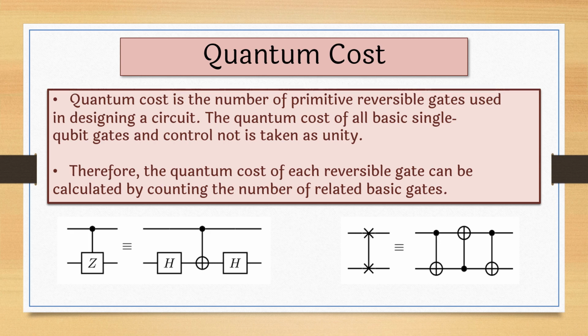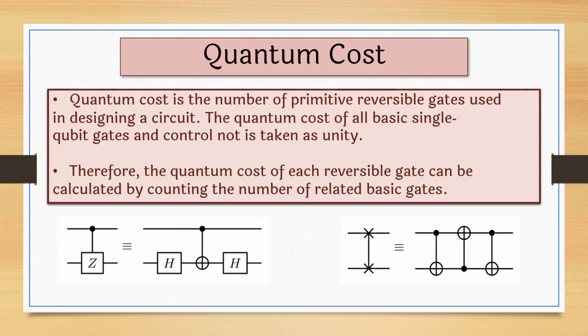Now in the beginning I talked about quantum cost. What is quantum cost? Quantum cost is the number of primitive reversible gates used in designing a circuit. Means suppose a single qubit gate like Hadamard, the NOT gate, the control NOT gate is also taken. They all have quantum cost equal to 1. And suppose we have a swap gate somewhere. This swap gate can be decomposed into 3 control NOT gates. So the swap gate will have a quantum cost equal to 3. Similarly, the control Z gate, we can write as Hadamard, C-NOT, Hadamard. So it will also have a quantum cost equal to 3. So therefore the quantum cost of each reversible gate can be calculated by counting the number of related basic gates.